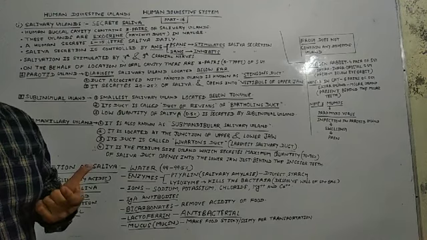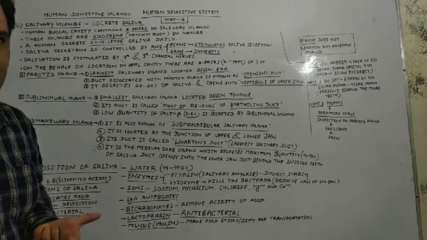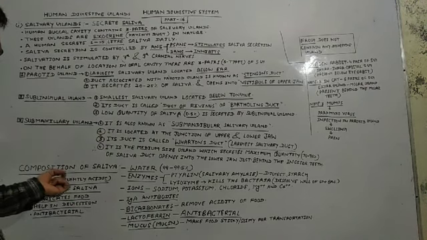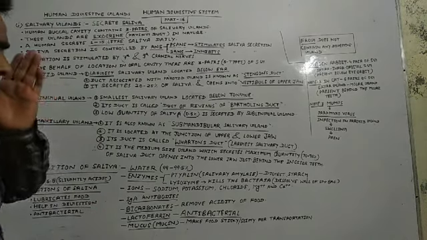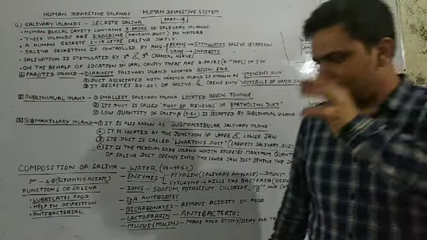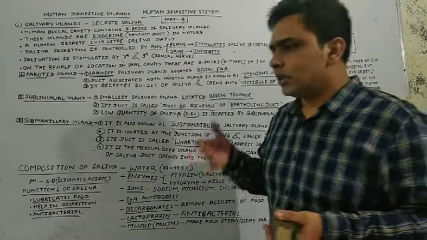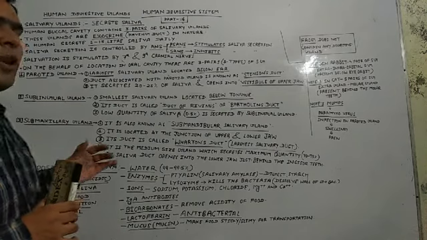One more enzyme, known as salivary lipase or lingual lipase, is found in saliva in very less quantity. And students, in some books this is written, in some books it is not mentioned.